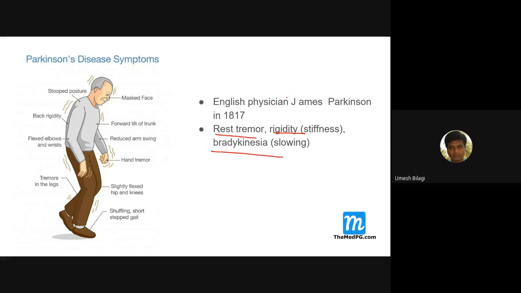Of course, there are many more clinical symptoms and signs of Parkinson's disease. But the cardinal features described in the past were only these three. I'll come to all that. So: resting tremor, rigidity, and bradykinesia. Can anybody tell me the difference between spasticity and rigidity?